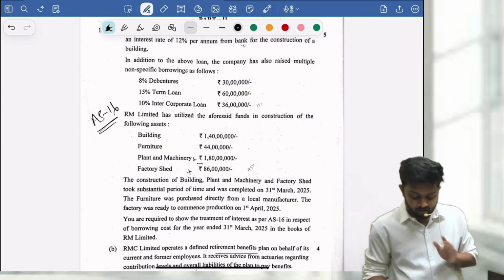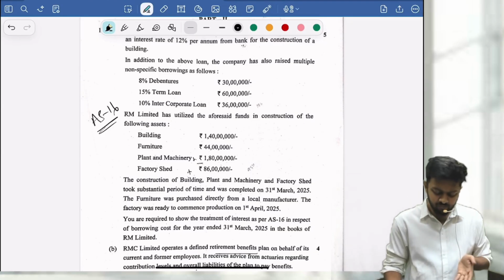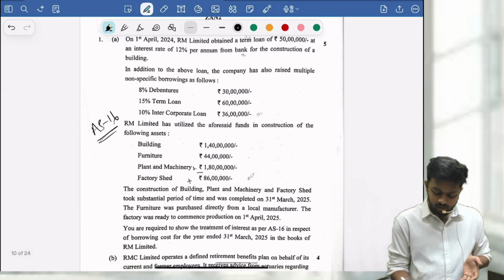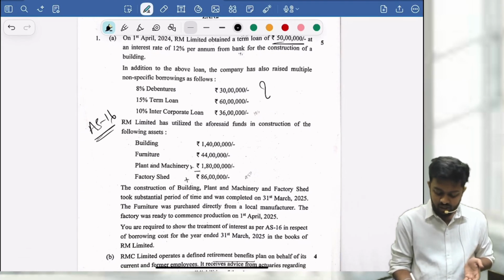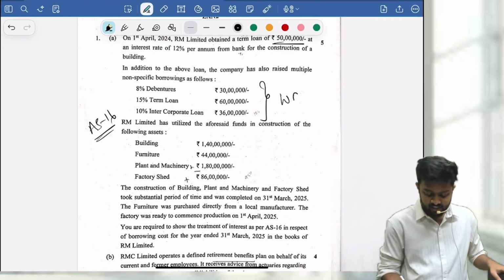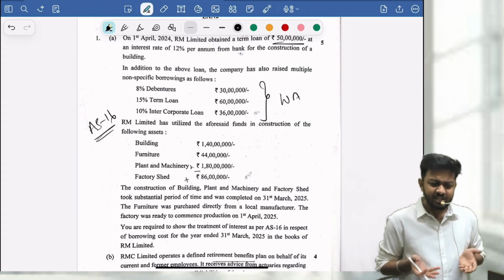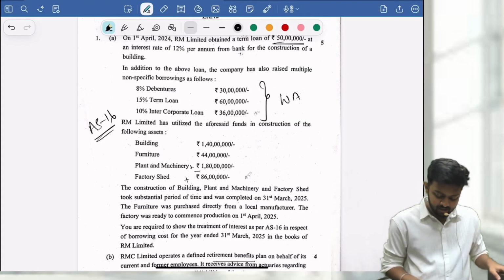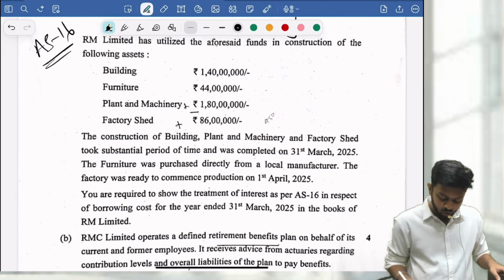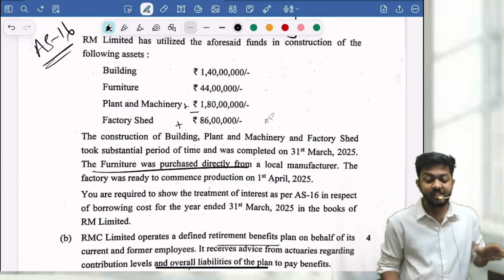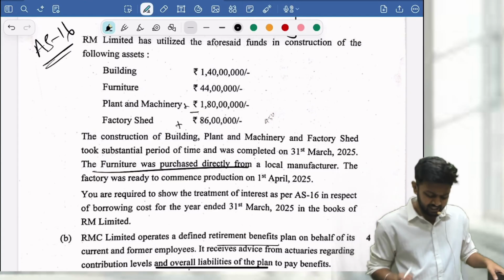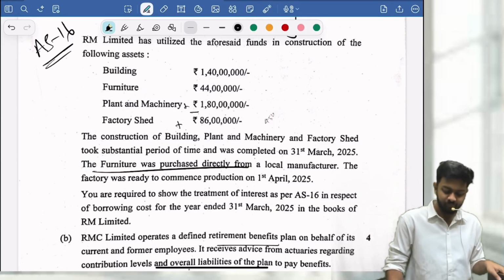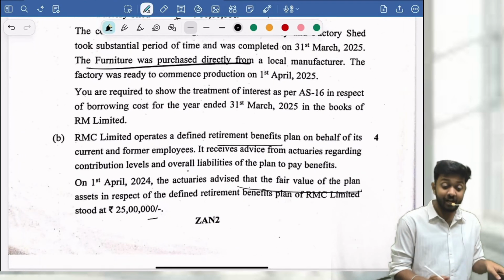The first question is from AS 16, a template question. We have solved this question in the class also, same thing: 50 lakh is a specific loan, these are general borrowings, find the weighted average rate, this is the utilization. Same thing we have done. Out of the 4 items, they have told that furniture was directly purchased, hence it's not a qualifying asset. Again not a big deal. The second one is what I like.